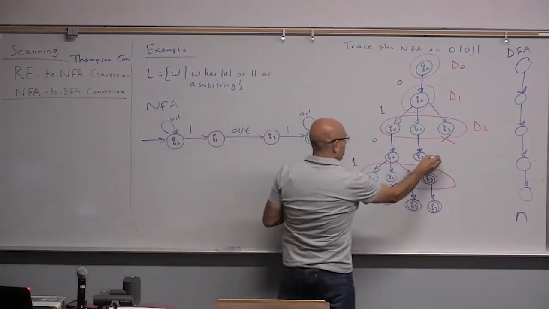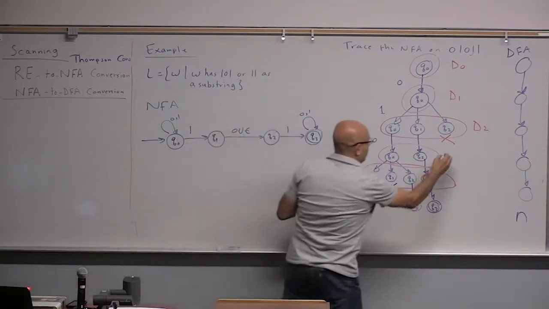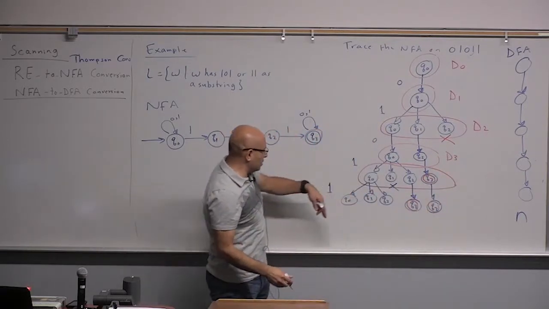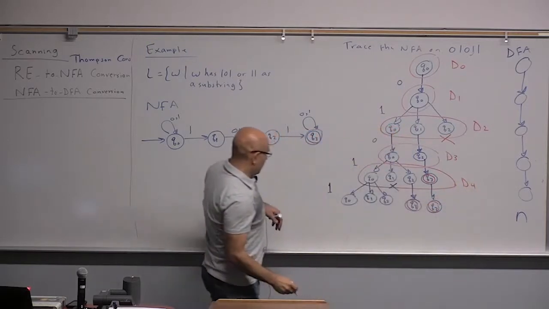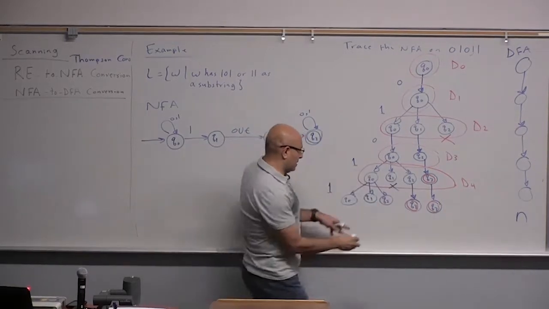And this is another state, Q0. This is another combination that I call D3. And this is another combination that I call D4. And this is Q0, Q1. This is the same as this. So this is D4 again.